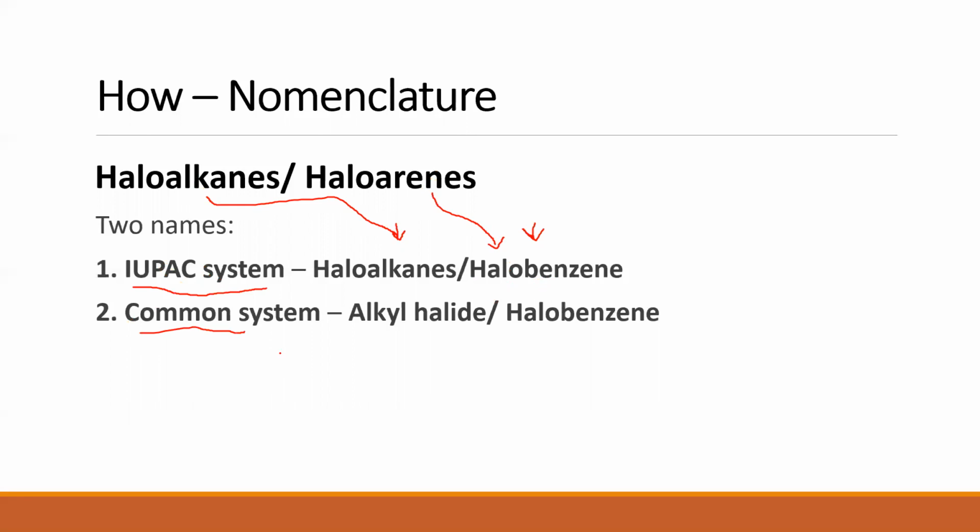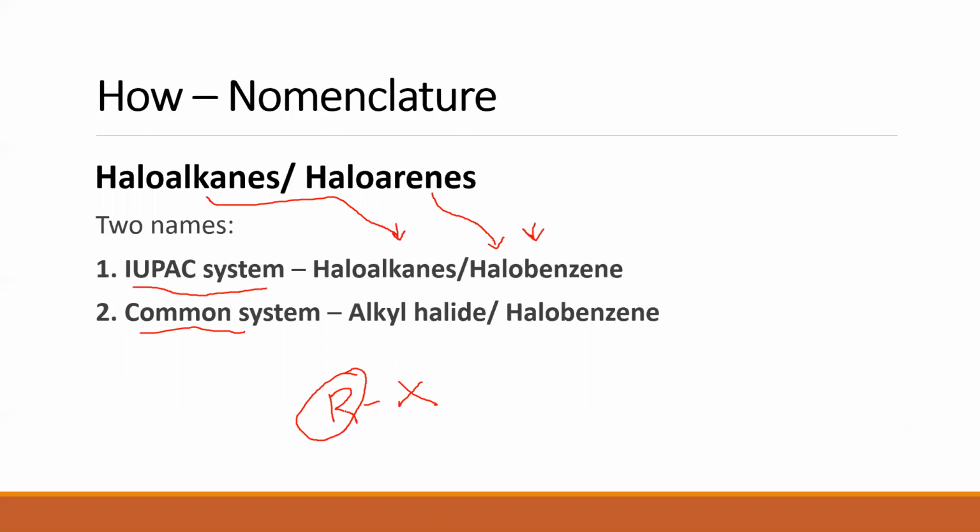Let's look at the common system. In the common system, haloalkanes are called alkyl halide. Clear? Now remember the general formula of haloalkane is RX. The alkyl group will be named first, followed by the halide.